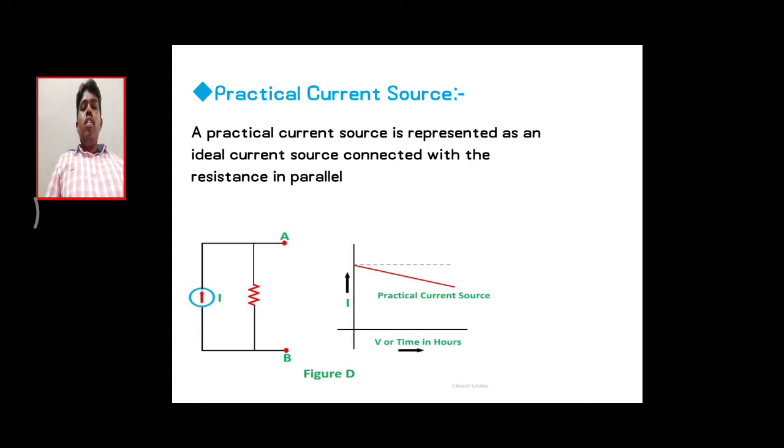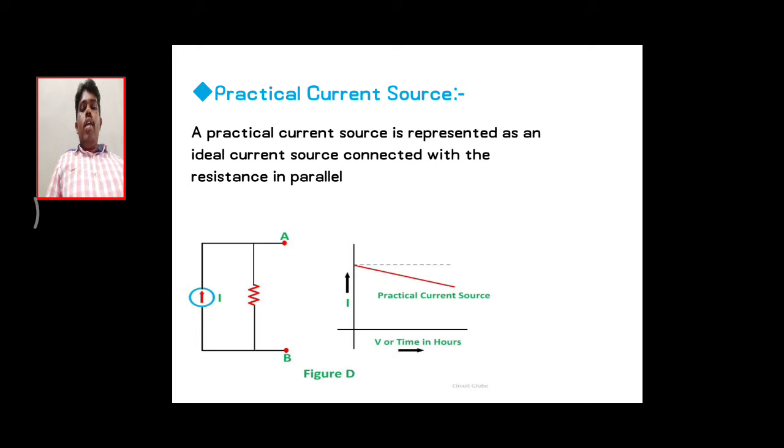Why will it send the specified level? Because it has a highest value of internal resistance which is connected across that particular current source. Here the symbolic representation is mentioned, the current source, and in parallel with it there is some internal resistance.